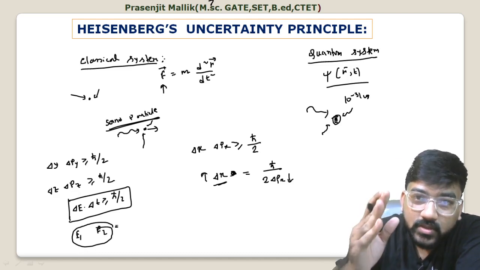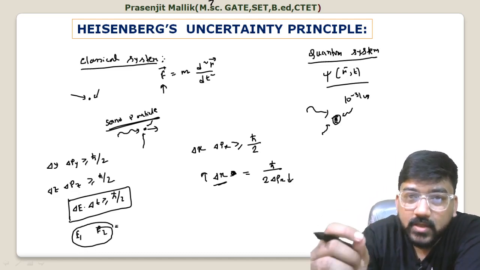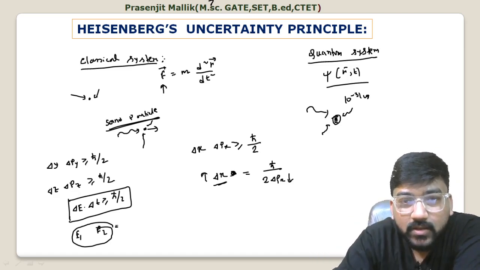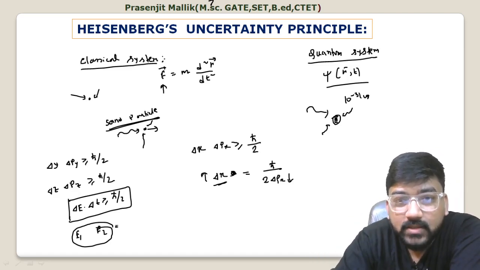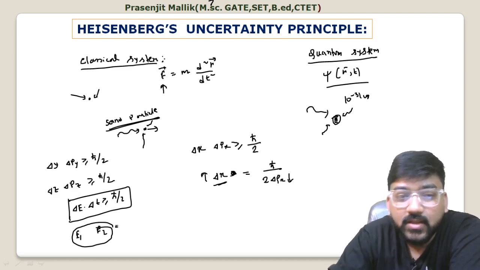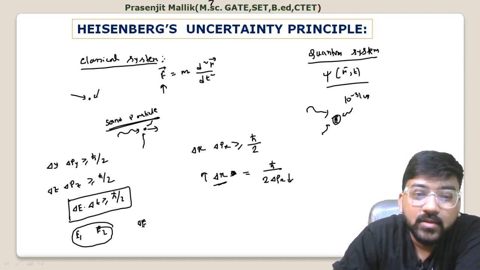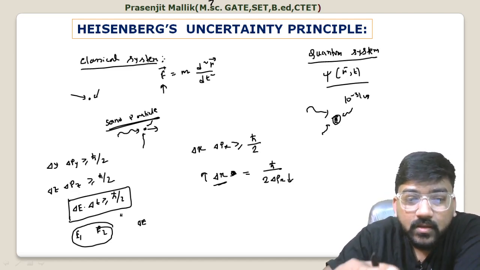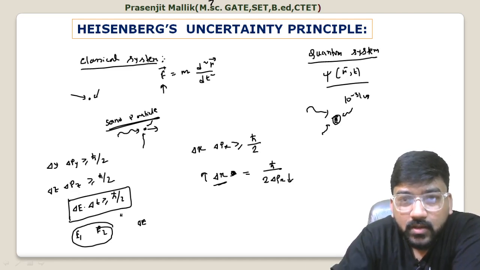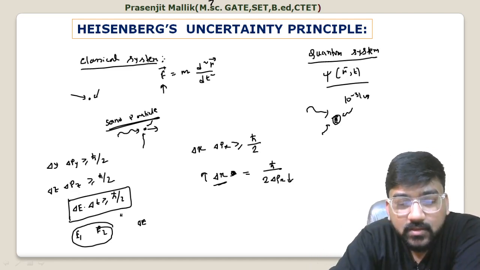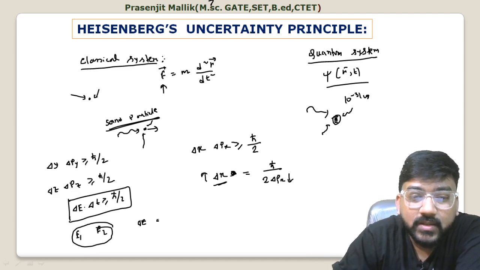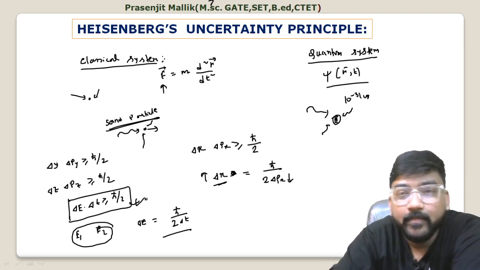So for the same system, if you measure energy one time as E1 and the other time as E2, and these are not the same, the difference is delta E. So if you measure two energies at a time interval delta T, then the uncertainty is equal to h cross upon 2 delta T. This is the meaning of this.